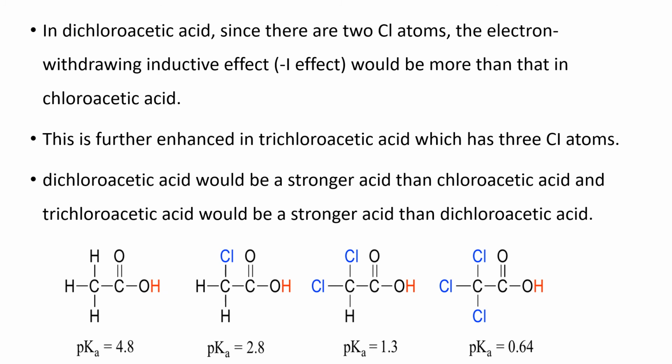In dichloroacetic acid, since there are two chlorine atoms, the electron withdrawing inductive effect would be more than that in chloroacetic acid. This is further enhanced in trichloroacetic acid, which has 3 chlorine atoms. Dichloroacetic acid would be a stronger acid than chloroacetic acid, and trichloroacetic acid would be a stronger acid than dichloroacetic acid.